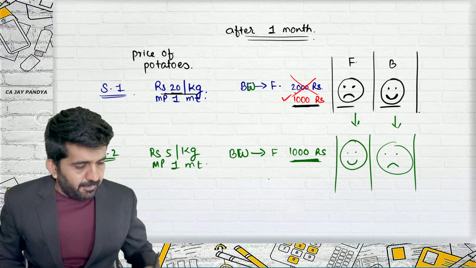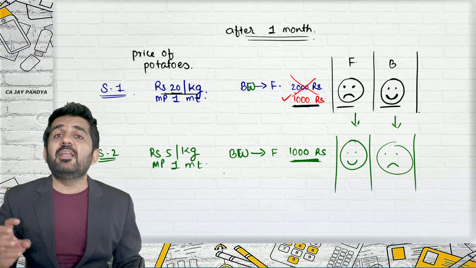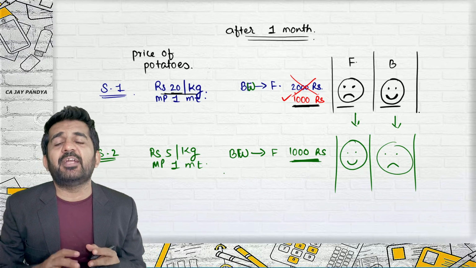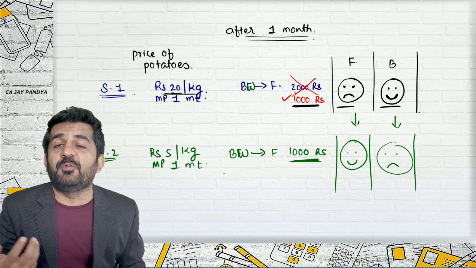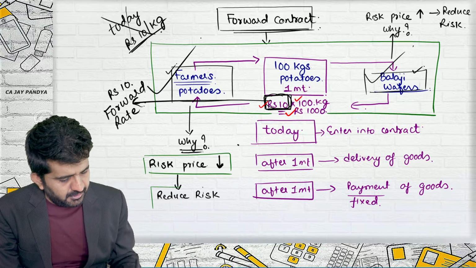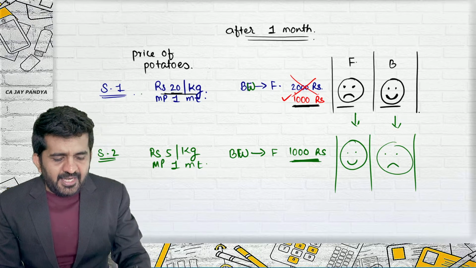Is it all right? But irrespective of whether the farmer is sad or Balaji Wafers is sad, they will again enter into this type of contract, because entering into this type of contract is not having an intention to get profit or loss. It is having intention to reduce the risk. Story. I am again taking the same example, situation number 1. Market price after 1 month is rupees 20 per kg.